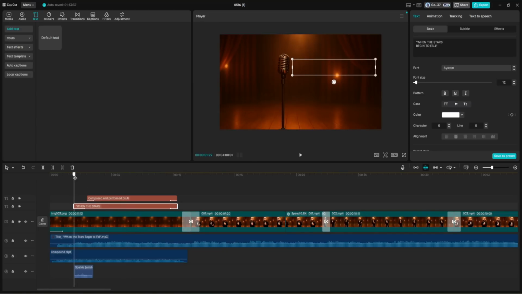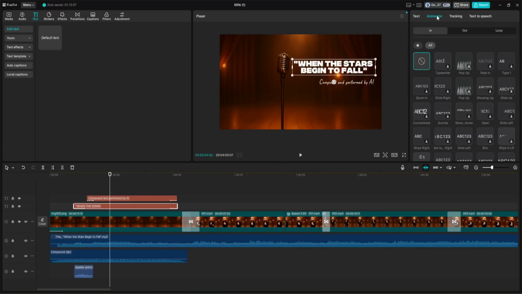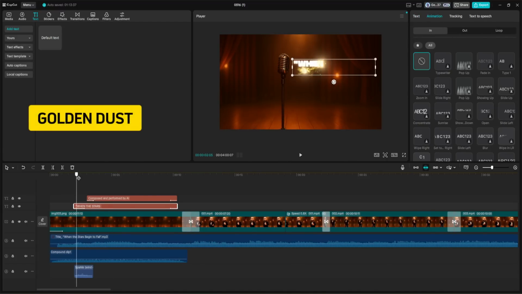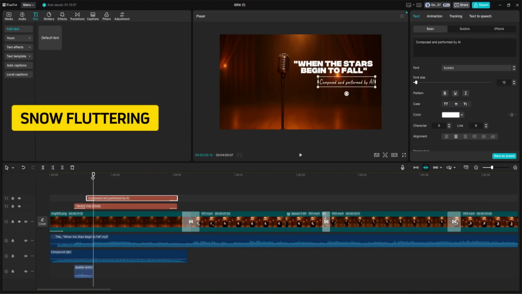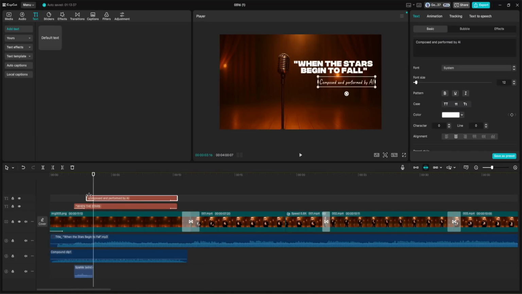To make the text elements feel more animated, I added entrance animations to both. I selected the song title and applied an animation called Golden Dust, which adds some sparkle as the words appear. For the AI notes, I applied an effect called Snow Fluttering, which makes the text float gently into view like soft snowflakes drifting across the screen.